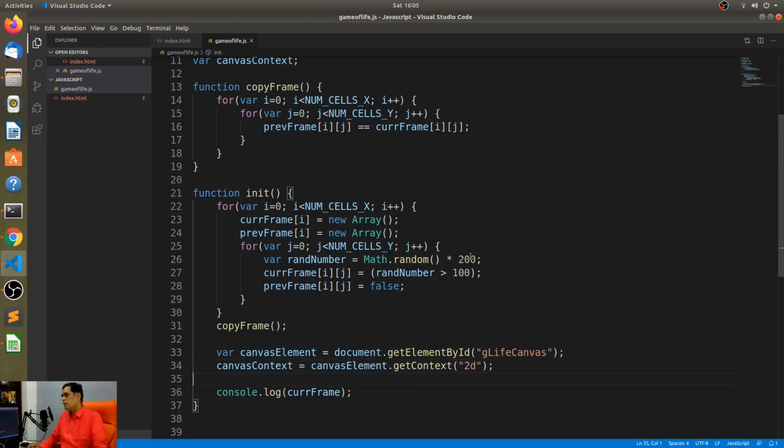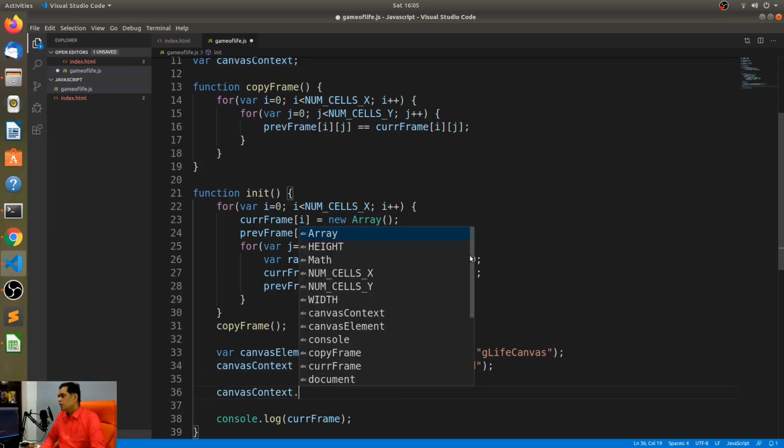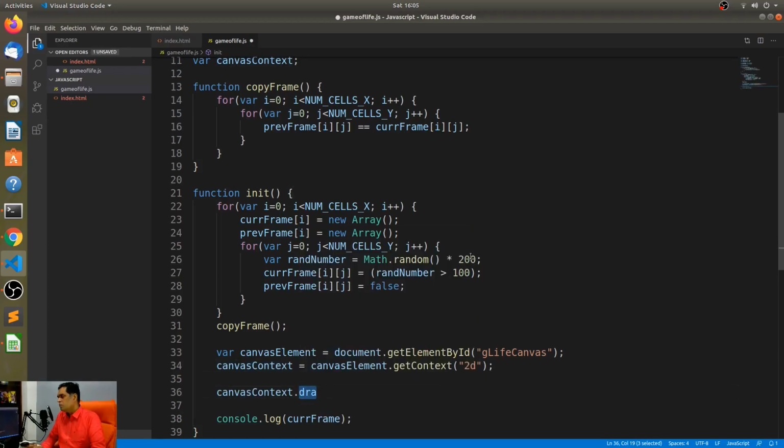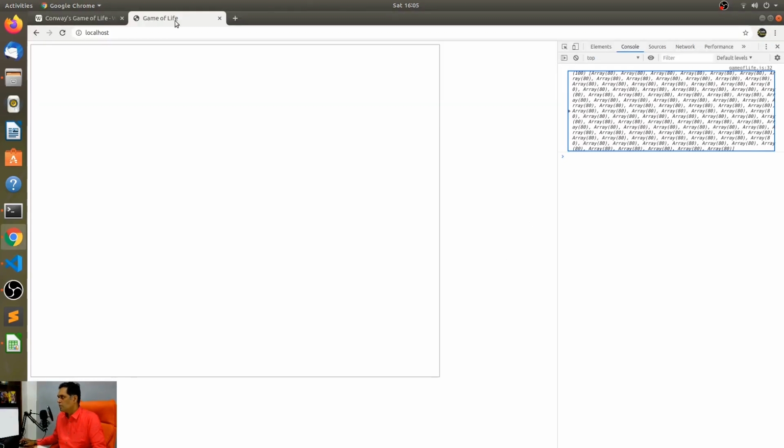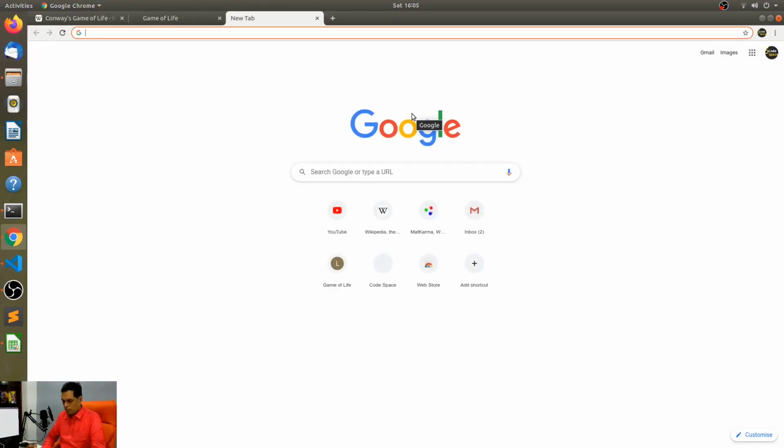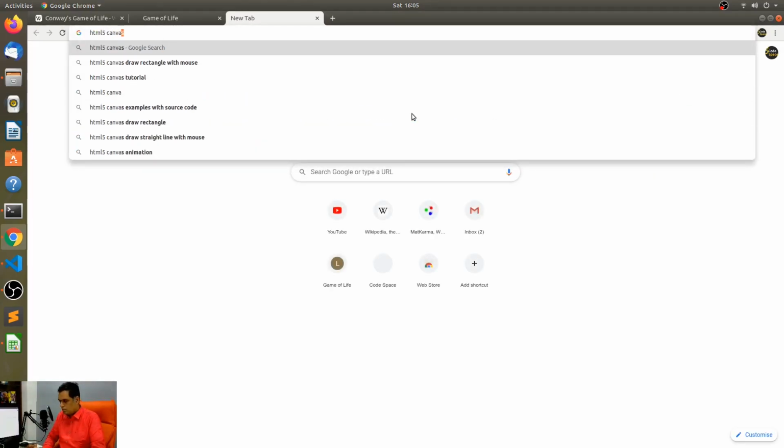Of get context 2D. That's it. So now we actually do have a canvas context. And you know what? If I was to draw something over here, so say... yeah, so I'm basically looking up all of the methods that are there.